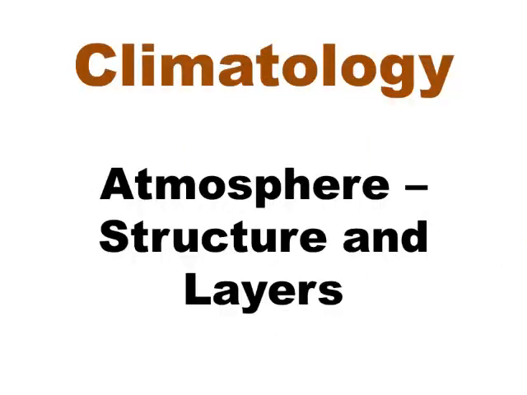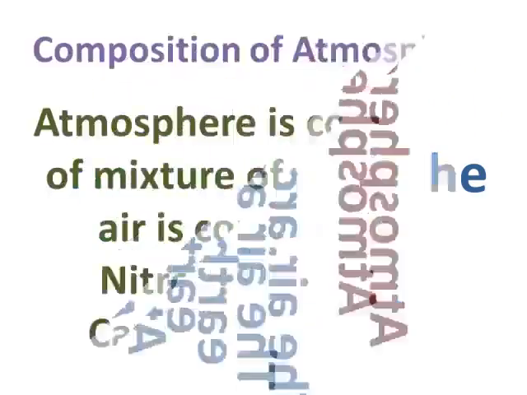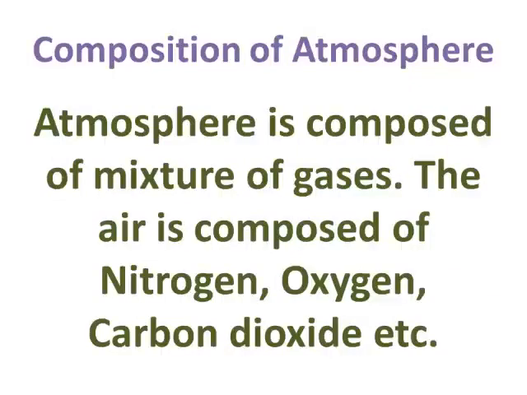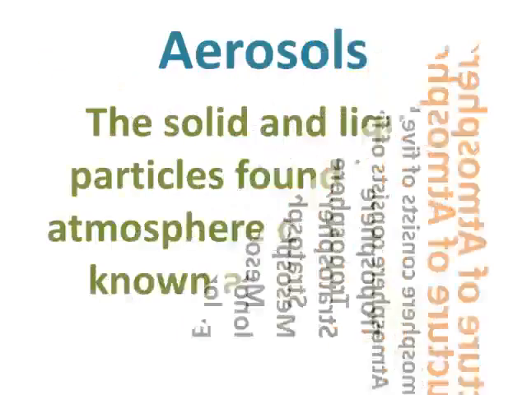Now, let's see the terms in layers and structure of atmosphere. Atmosphere. The air around the Earth is called atmosphere. Composition of atmosphere. Atmosphere is composed of a mixture of gases. The air is composed of nitrogen, oxygen, carbon dioxide, etc. Structure of atmosphere. The atmosphere consists of 5 layers, namely, troposphere, stratosphere, mesosphere, ionosphere and exosphere.